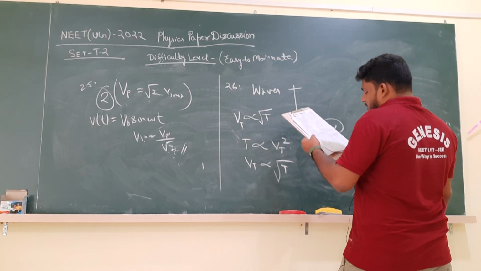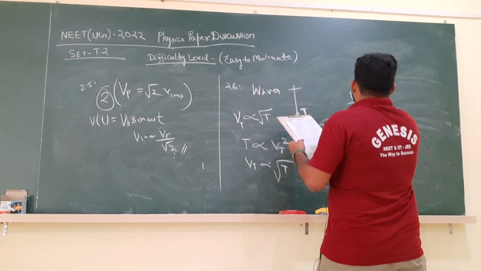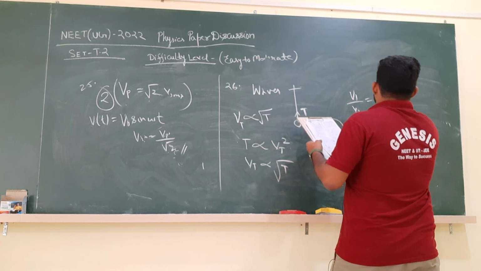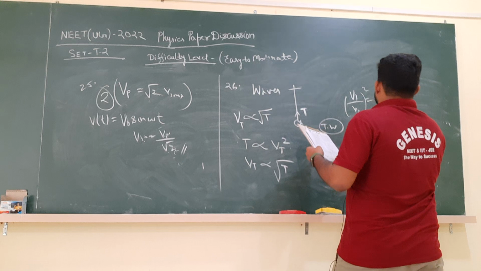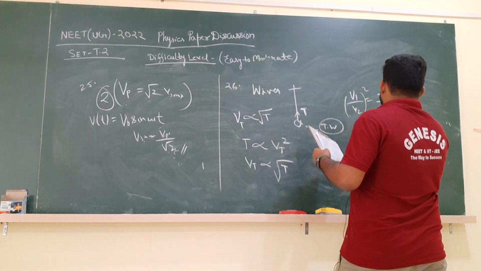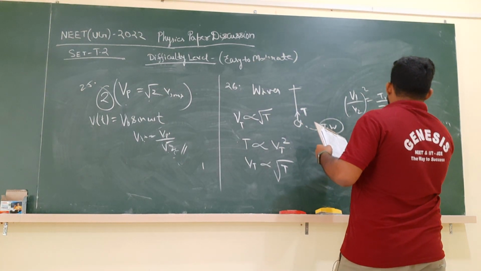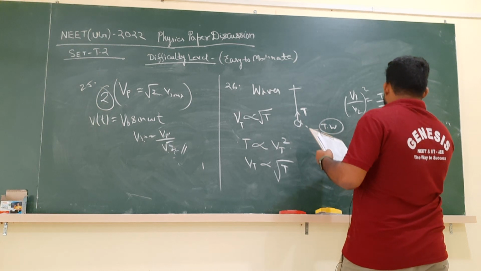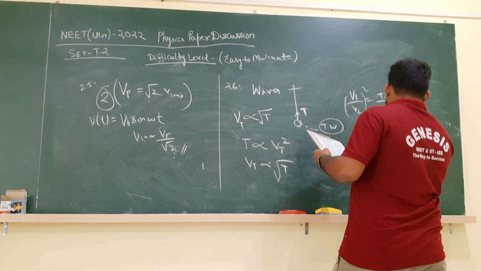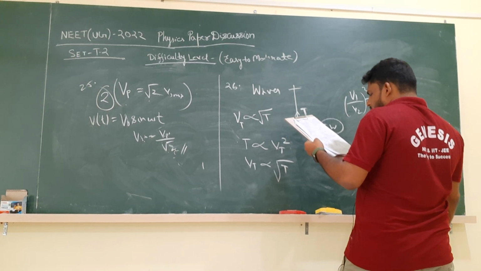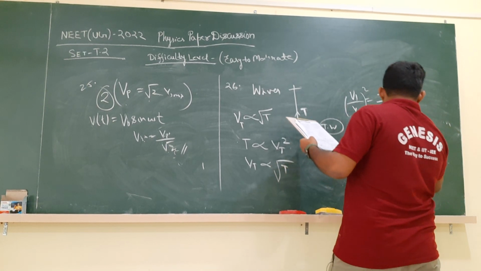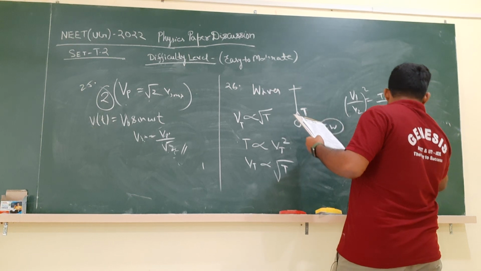Tension is being doubled. So V1 by V2 is equal to (T1 by T2) whole to the power half, or we can write V1 by V2 is equal to root under T1 is T, T2 is 2T. T is cancelled. So V1 by V2 is equal to 1 by root 2. So what is the answer? Ratio is 1 is to root 2. Option number 2 is correct.